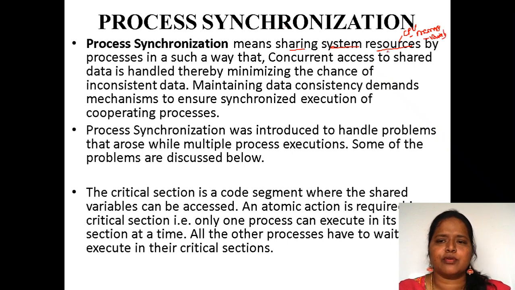When we talk about resources, it may be a printer or a scanner; all these come under resources. If you are sharing system resources among processes in such a way that concurrent access to shared data is handled, thereby minimizing the chance of inconsistent data, this is process synchronization.